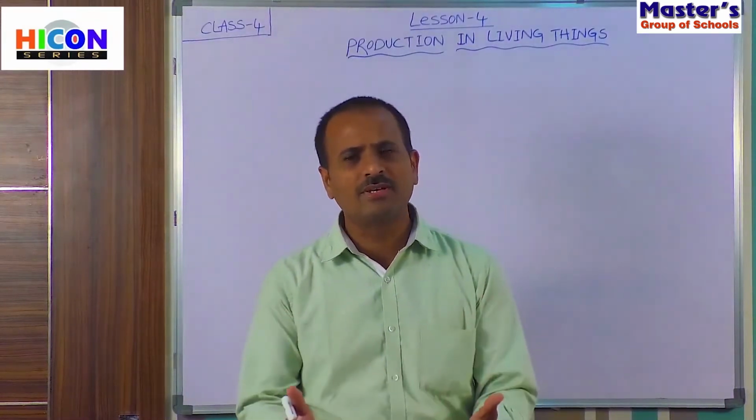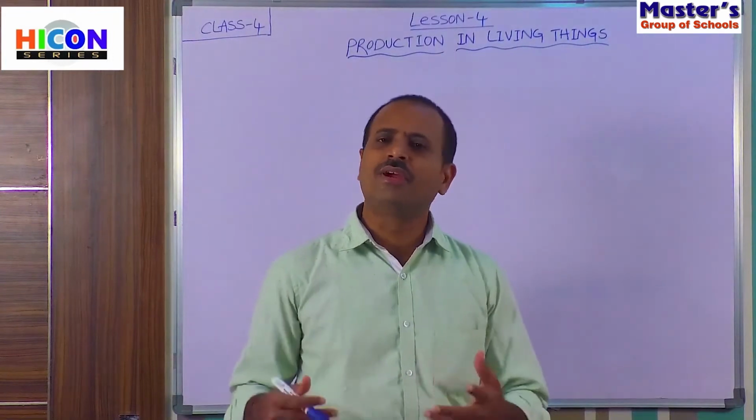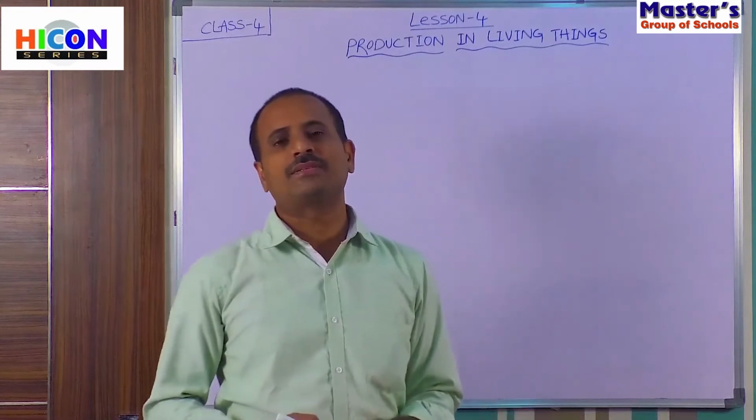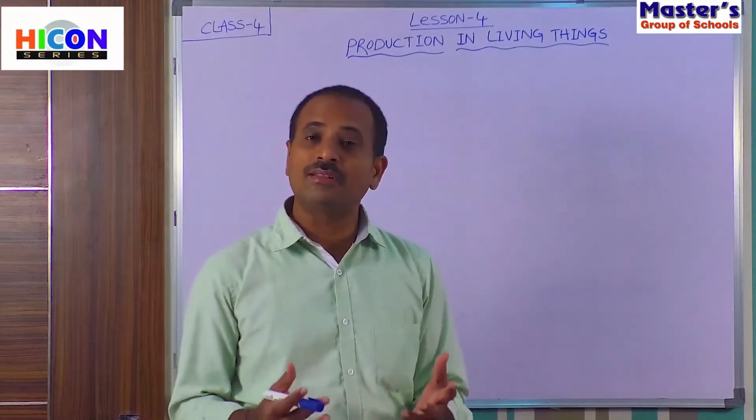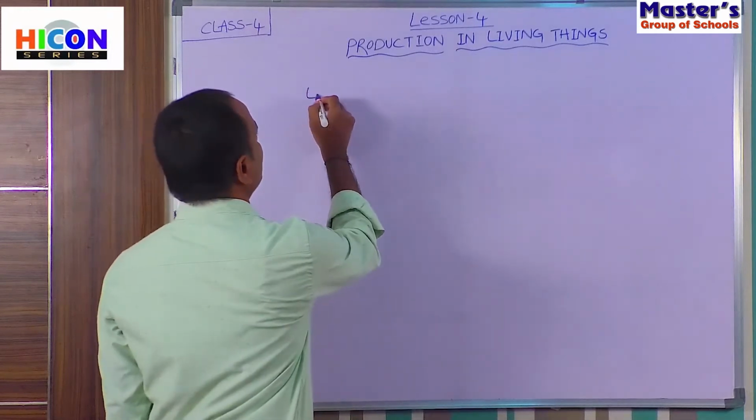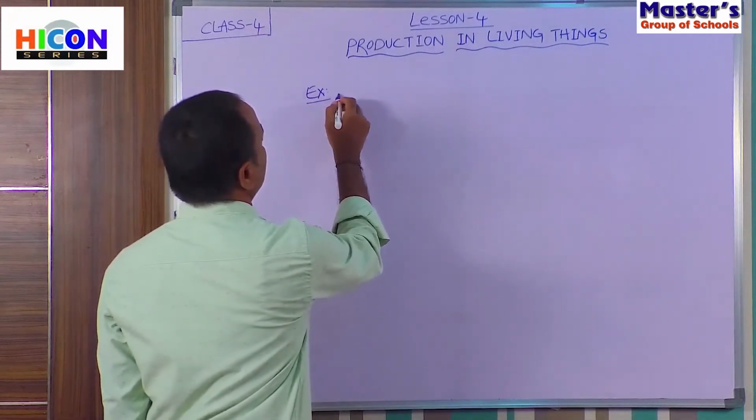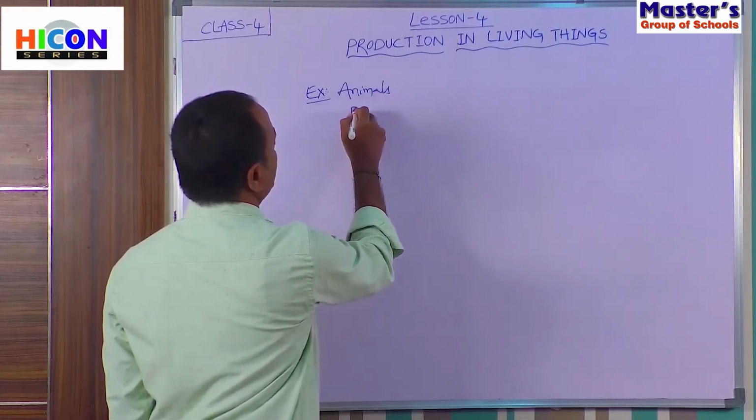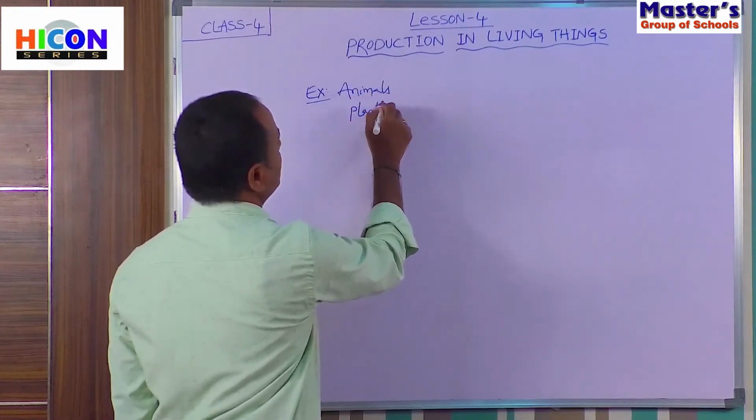So, can you give me examples for living things? Already we have discussed different types of living things in the previous chapters. So, could you tell me what the living things are? The examples for the living things are animals and plants, that is trees. Animals and plants are living things.